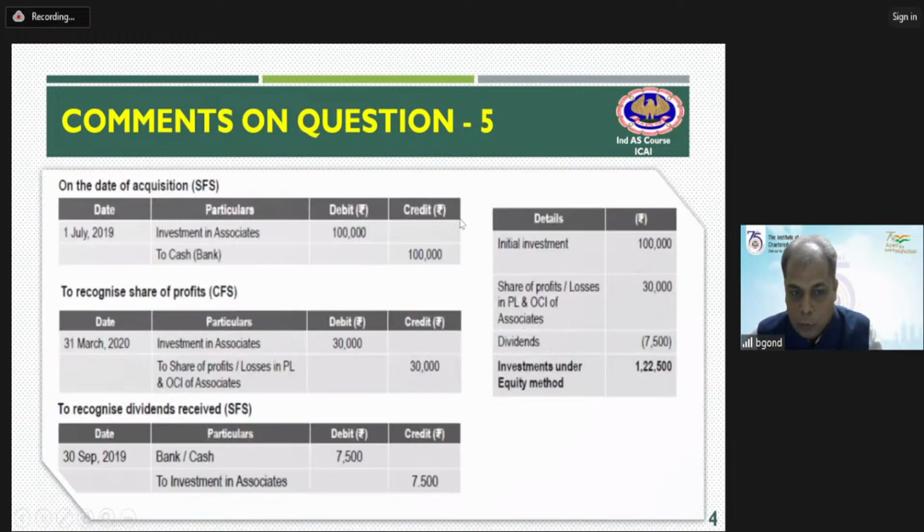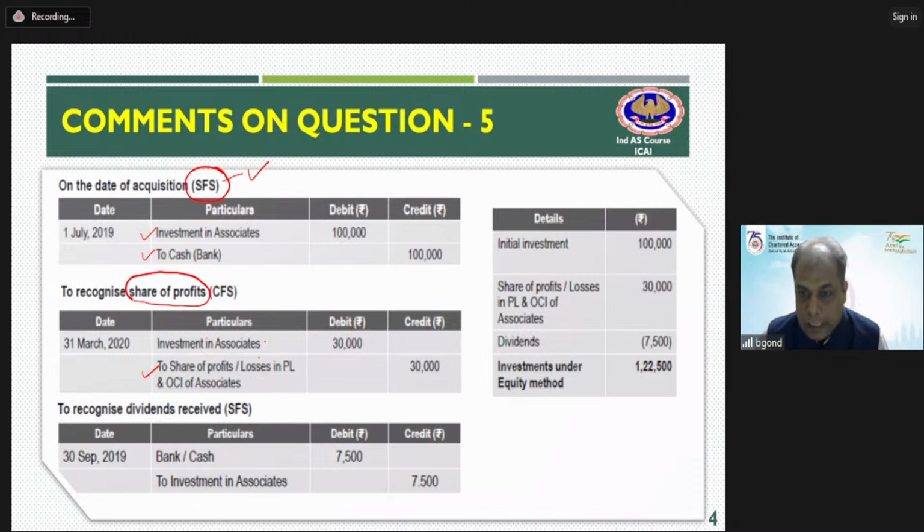Very quickly we will go through the entire part. On the date of acquisition, when you prepare the separate financial statements and make an investment, you will pass a journal entry: investment in associates to cash and bank. Again, I am repeating, this is in the separate financial statements. Now, as and when an associate is making a profit, we will recognize that profit by crediting the share of profit, and we will increase the value of investment. So investment in associate account debit to share of profit or loss.